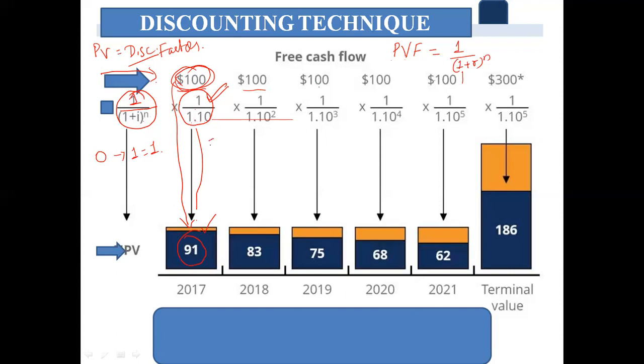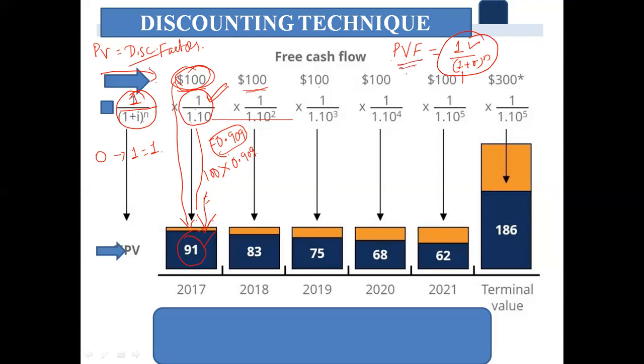The answer we get here is 0.909. When this is multiplied to $100, $100 multiplied by 0.909, the answer we get is, this is what 2 digits we have taken here, as $91. The same case in the second year, $100 is multiplied to the present value. To calculate the present value, 1 rupee is discounted. 1 rupee is divided by (1 plus r) raised to n. So here we get the present value factor.